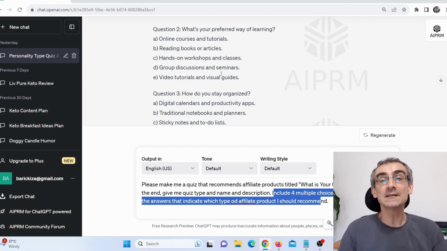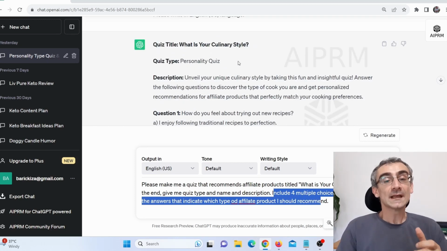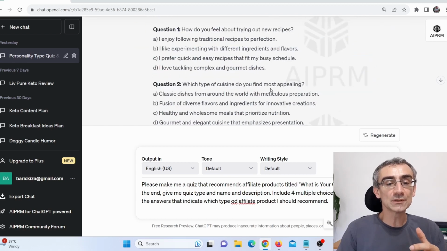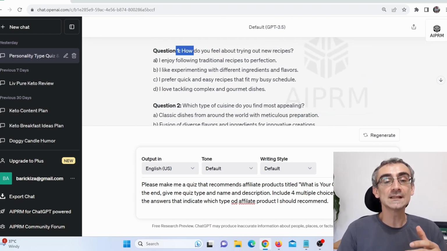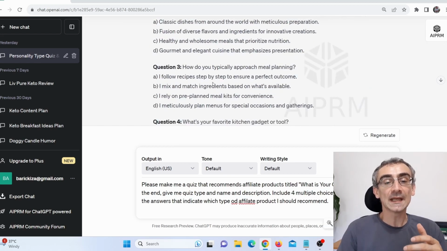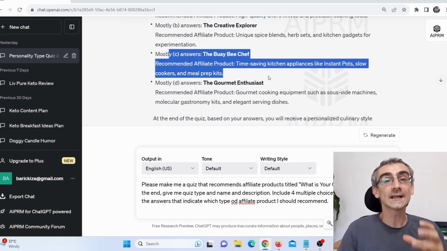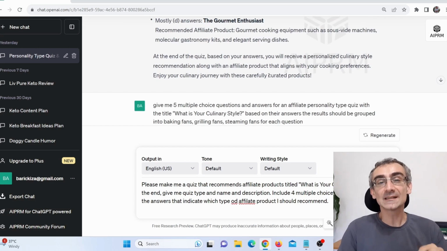And ChatGPT will give you exactly that. And here you can see how that quiz looks. It gave the name, it gave the description. Here you can see question 1, here you can see answers on those questions, and here you can see they actually gave you answers overall for the entire quiz. But this is not the exact prompt that we actually wish. We need to do a bit more brainstorming.